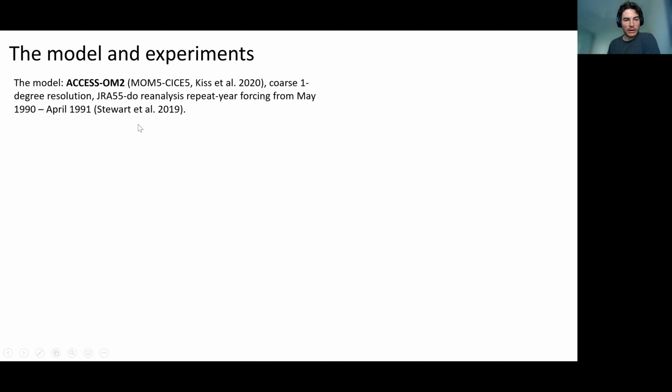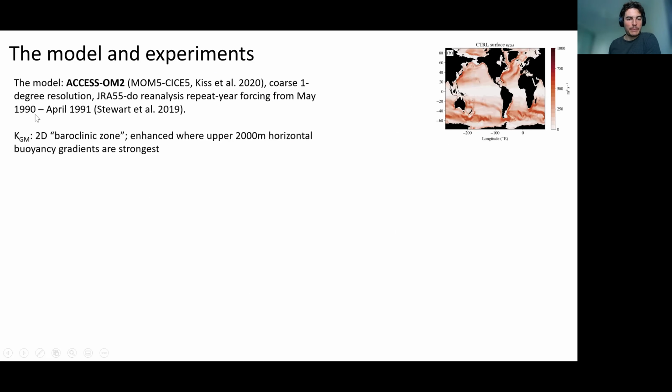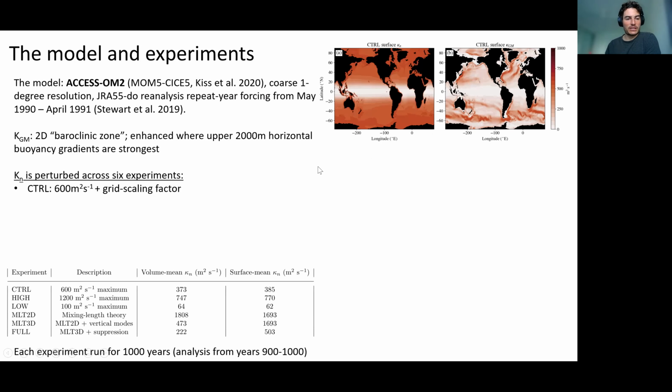and compare a bunch of different simulations with different kappa N structures to look at the sensitivity. We're going to focus on kappa N, as I said before, and keep kappa GM the same. It's given by the structure on the top right. I run 6 different experiments where kappa N is perturbed. In my control experiment, I pick a constant value of 600 meters squared per second, which is based on the default for the model, except here we also include a grid scaling factor, as I mentioned on the previous slide, which you can see here. I run a high and a low experiment where I increase kappa N to 1,200 or decrease it to 100.